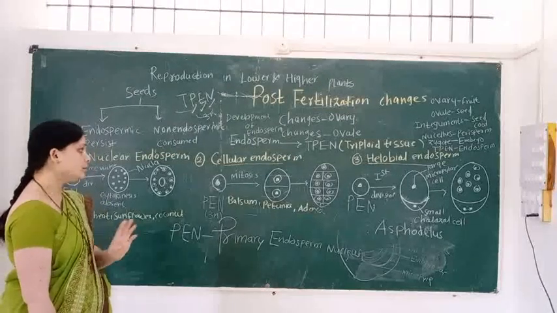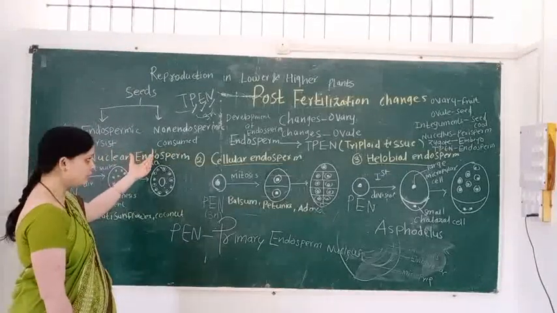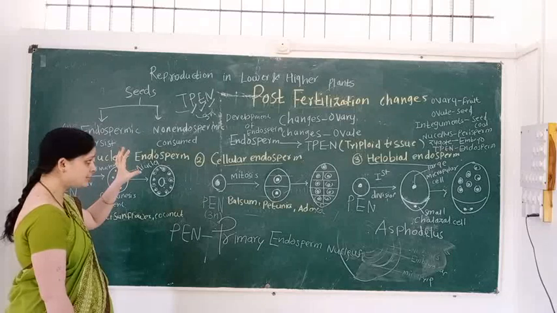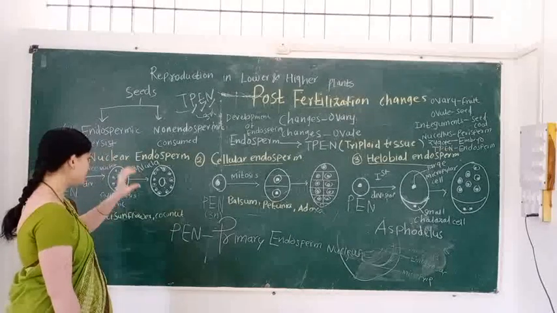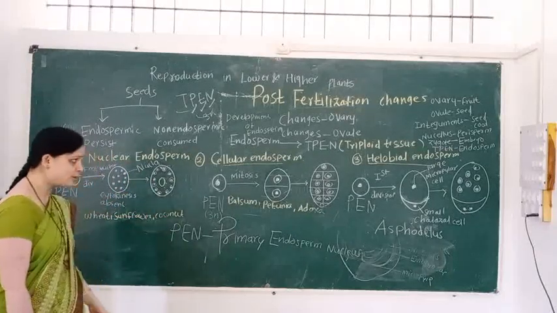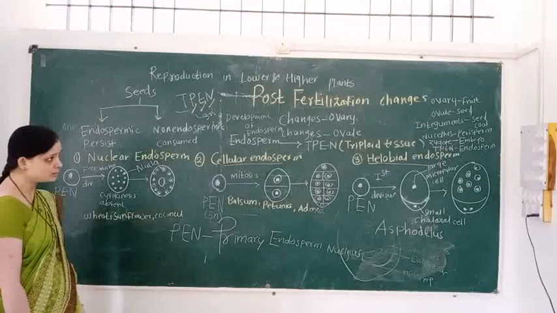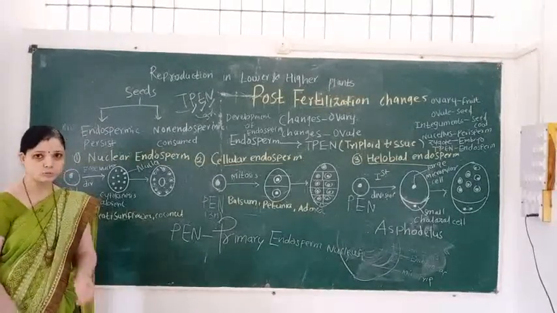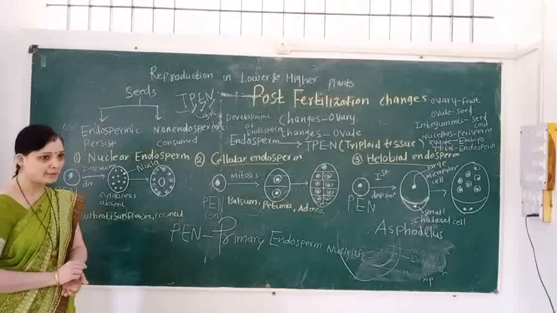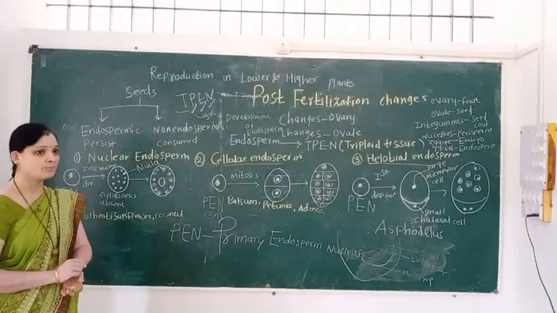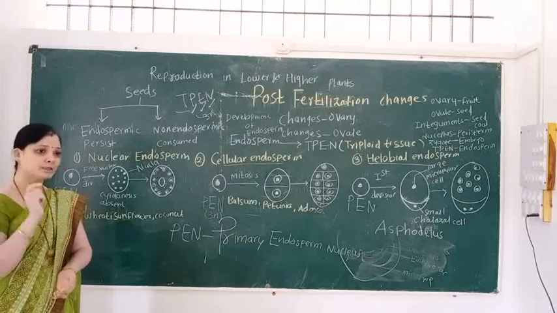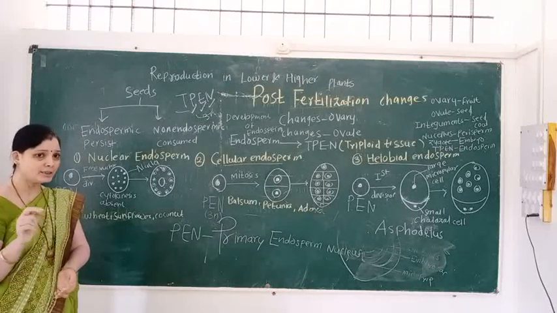Endosperm development takes place in three ways. First, nuclear endosperm, second, cellular endosperm, and third, helobial endosperm. What is the long form of PEN? Primary endosperm nucleus. Is the primary endosperm nucleus haploid, diploid or triploid? It is triploid in nature.